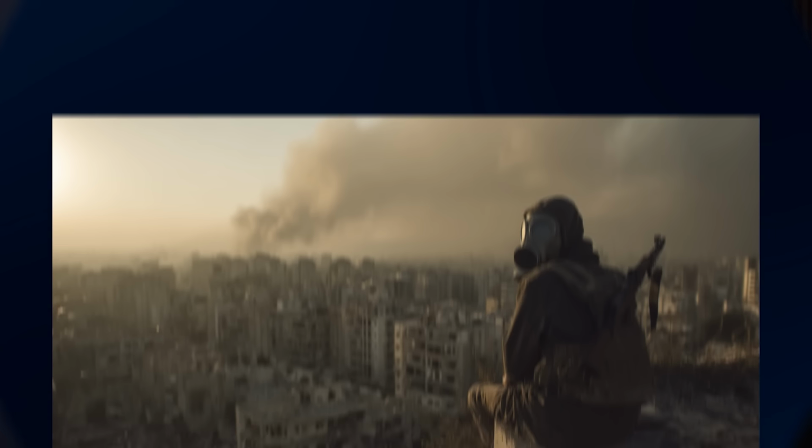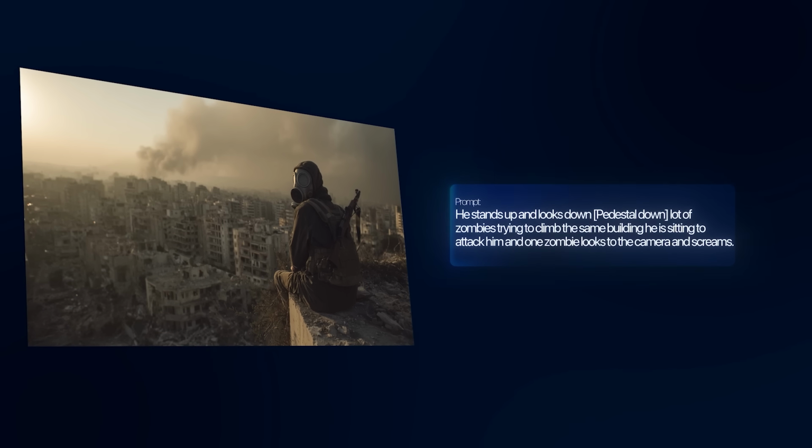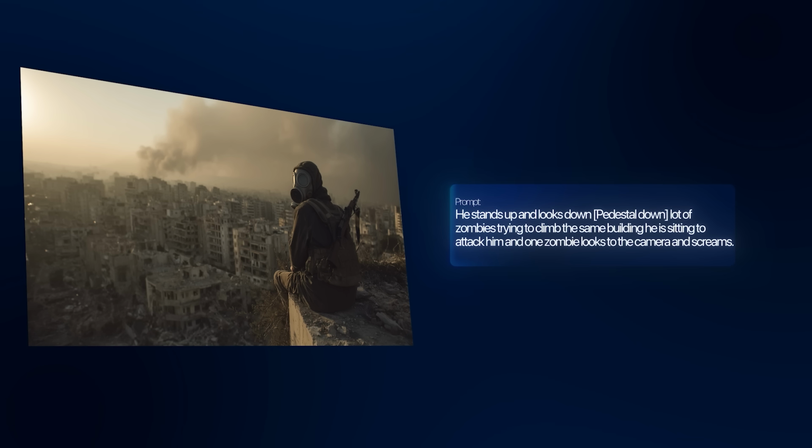For the next test, I want to test out camera movement. So I have this shot right here of this guy with a gas mask on, in a destroyed city, sitting on the edge. And I want to have him stand up and the camera is pedestaling down. So that's like a camera shot type. As soon as the camera is pedestaling down, you will see a lot of zombies that are climbing the building and are trying to attack him. Kind of like The Walking Dead there.